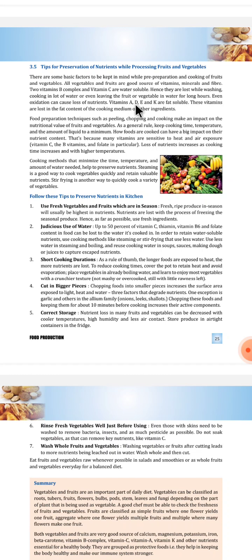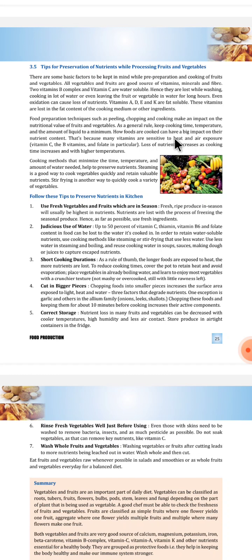Vitamin A, D, E and K are fat soluble. These vitamins are lost in the fat content of the cooking medium or other ingredients. Food preparation techniques such as peeling, chopping and cooking make an impact on the nutritional value of fruits and vegetables. As a general rule, keep cooking time, temperature and the amount of liquid to a minimum. Food should be cooked in minimum liquid. Cooking duration should be short.